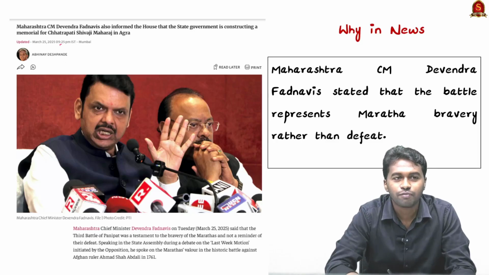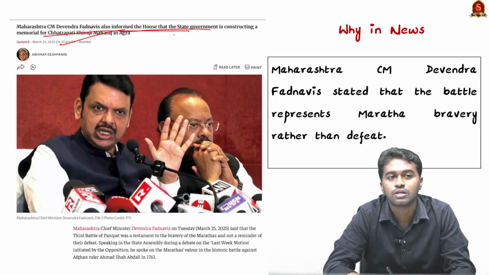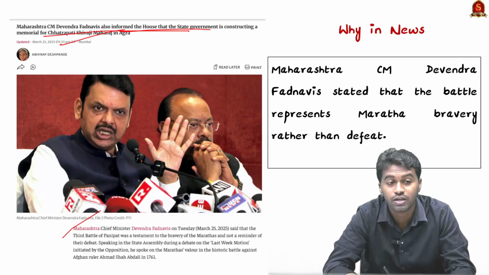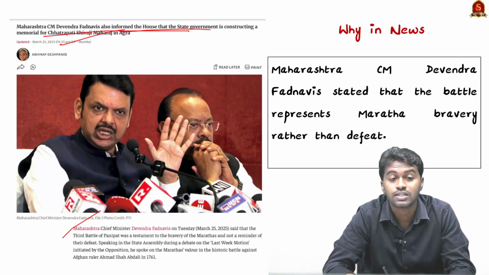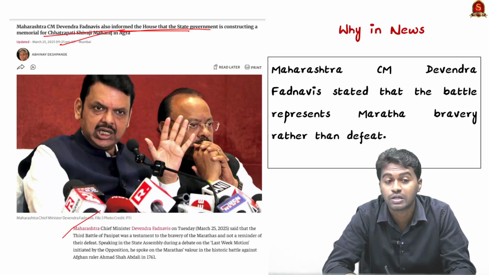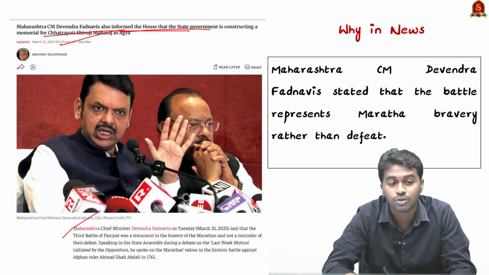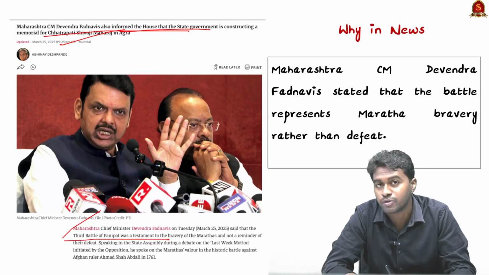Maharashtra CM Devendra Fadnavis also informed the House that the state government is constructing a memorial for Chhatrapati Shivaji Maharaj in Agra. And in the meeting, Maharashtra CM also mentioned that the Third Battle of Panipat was a testament to the bravery of the Marathas and not a reminder of their defeat. So the topic for the discussion is the Third Battle of Panipat.